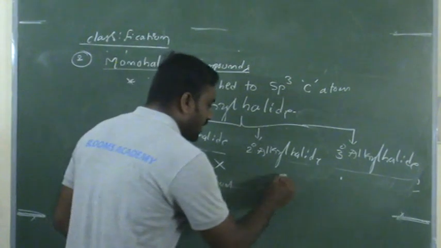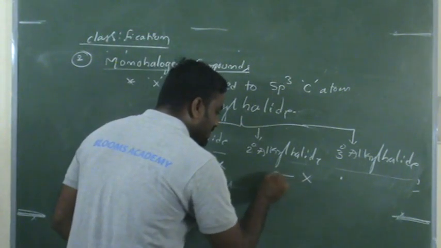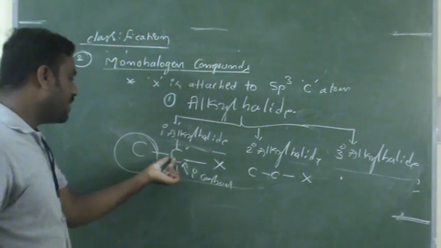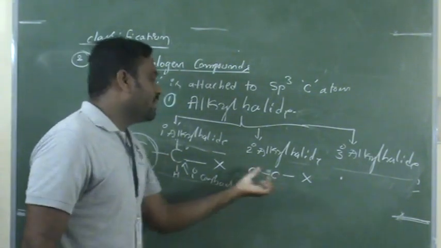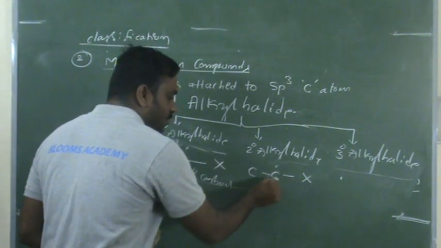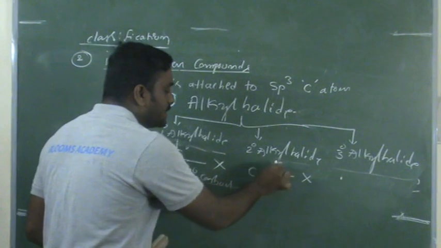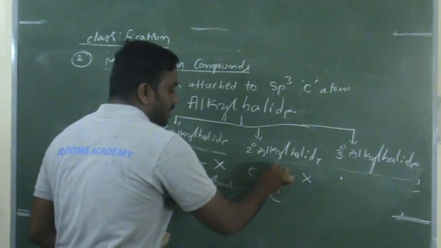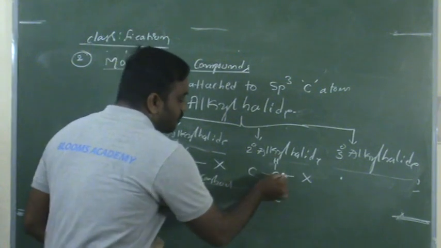Now the halogen atom is attached to a secondary carbon. A primary carbon is nothing but a carbon atom which is attached to only one carbon atom. The secondary carbon is one where the carbon attached to the halogen should be attached with 2 carbon atoms, and the remaining may be hydrogen.